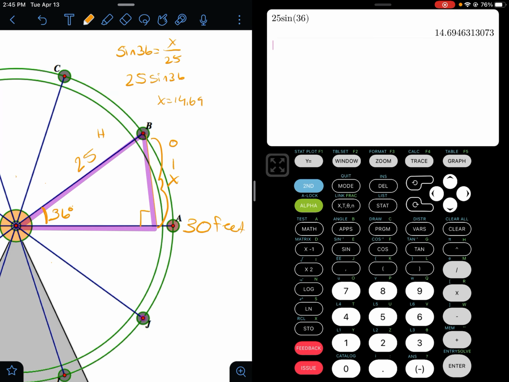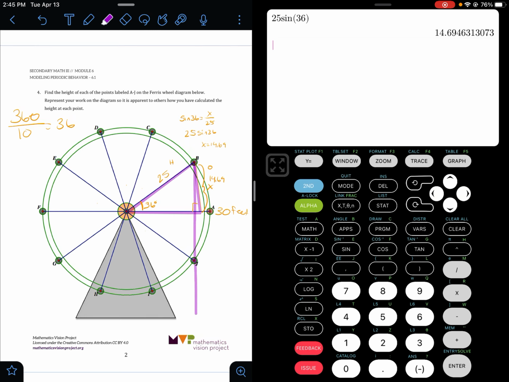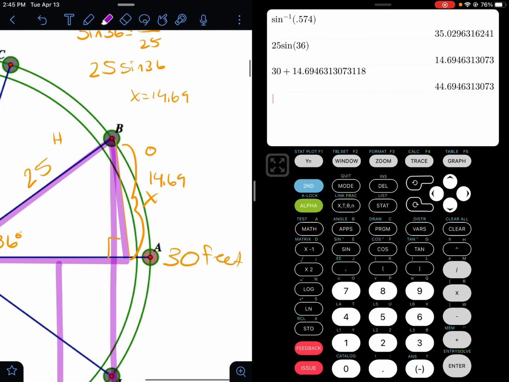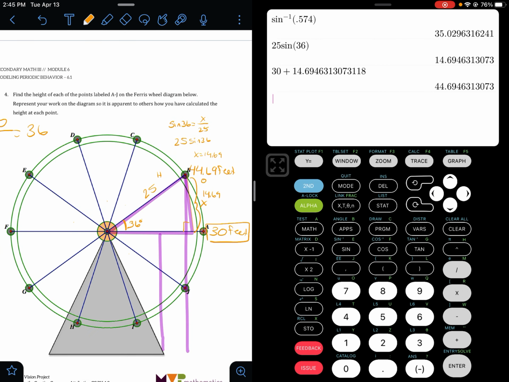So that means that this value here is 14.69. So the length from B all the way down to the bottom is going to have to be this 30 feet plus 14.69, which is going to give us 44.69. Awesome. And maybe what we'll do is we can box our answers here. All right. So now let's go ahead and see if we could calculate C.